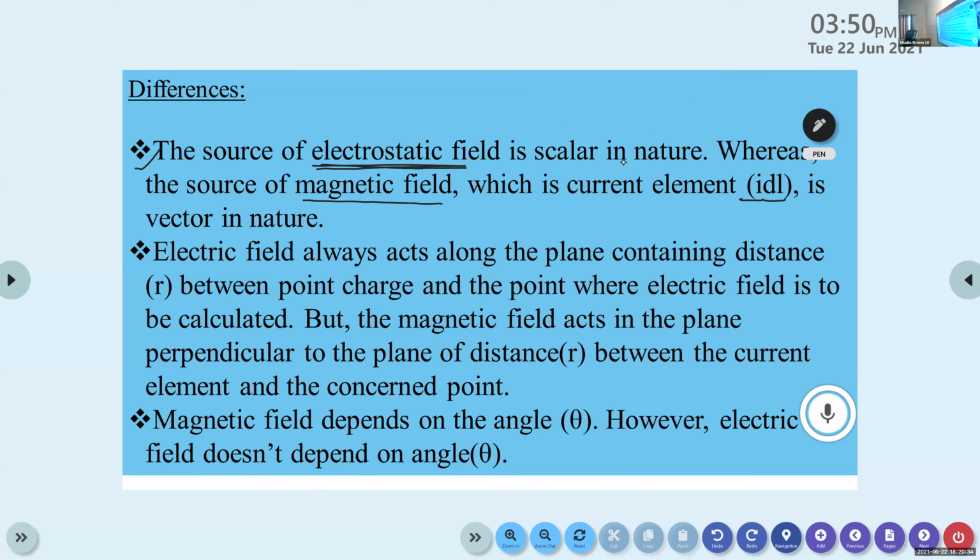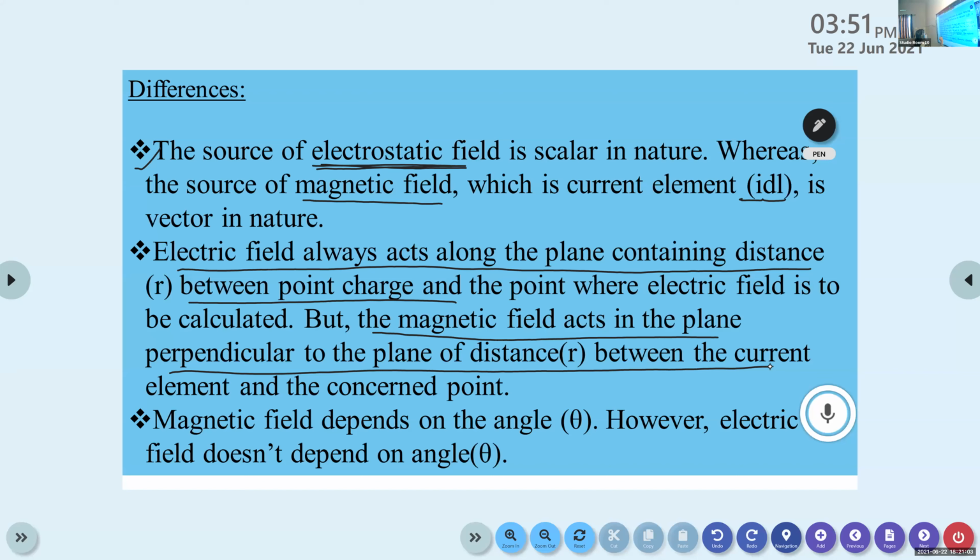Now the second difference between Biot-Savart's law and Coulomb's law. In Coulomb's law, the electric field always acts along the line containing the distance between the point charge and the point where the electric field is to be calculated. But in the case of Biot-Savart's law, the magnetic field acts in the plane perpendicular to the distance r between the current element and the concerned point.